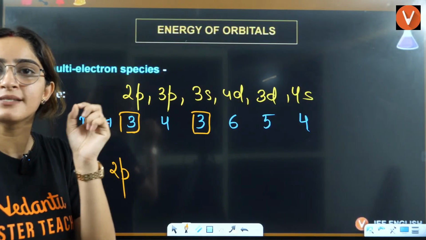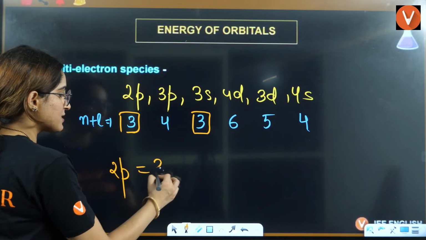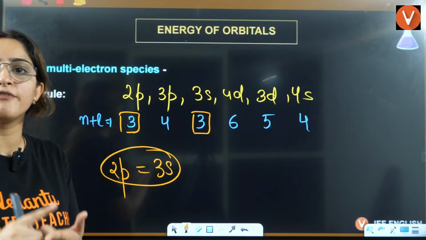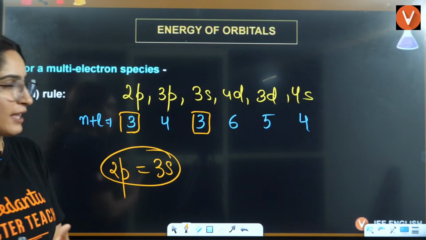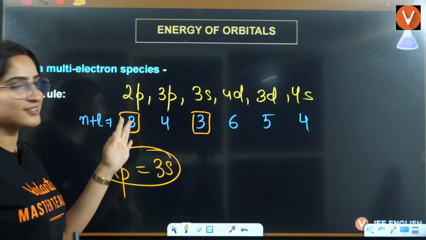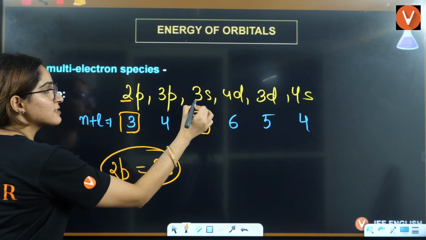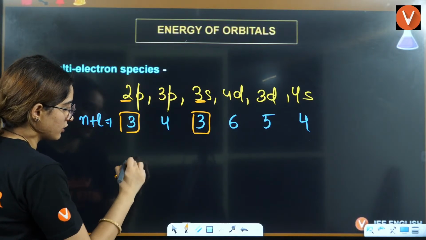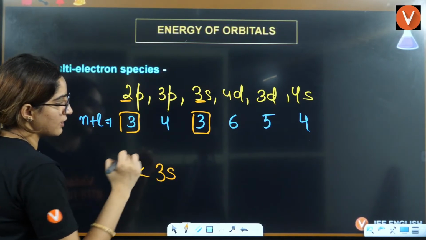If n plus l is the same, you have to see the value of n. The lower value of n is for 2p, so this will have less energy. So you can write 2p, then 3s.